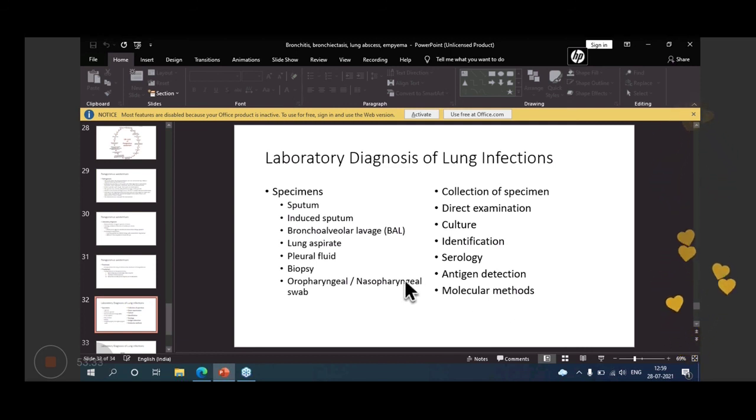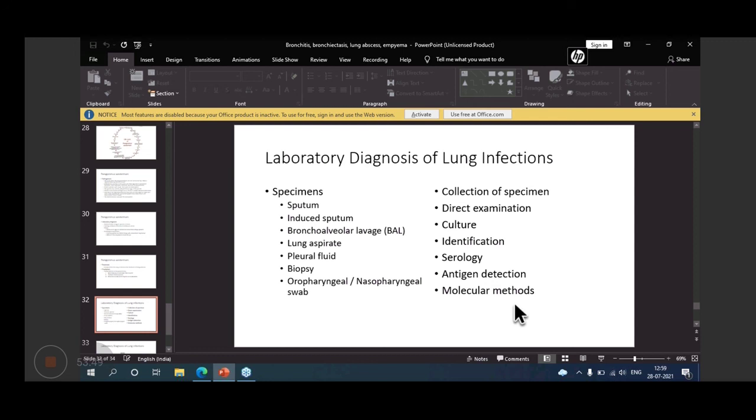If you are thinking of viruses, then you must go for cell lines for culture. Direct examination may be done in lung abscess.